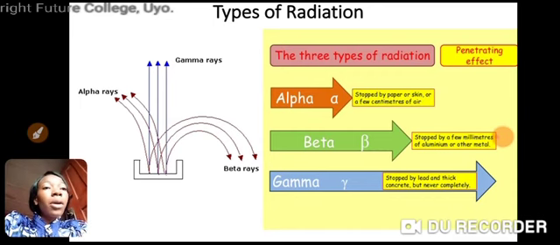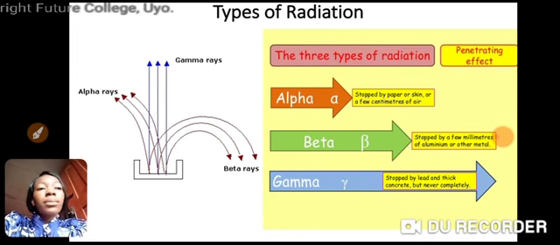Alpha is stopped by paper or skin or a few centimeters of air. This means that alpha particle cannot penetrate the skin, cannot penetrate human body, and cannot pass through paper. Beta particles, they are stopped by few millimeters of aluminum or other metals. That is to say, they are shielded by aluminum or metal. They cannot pass through metal or aluminum.